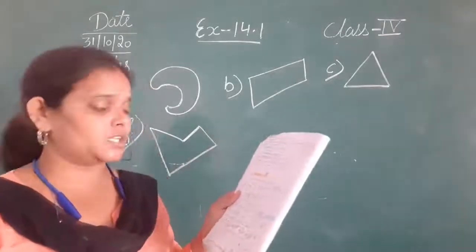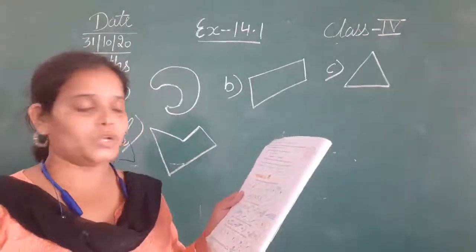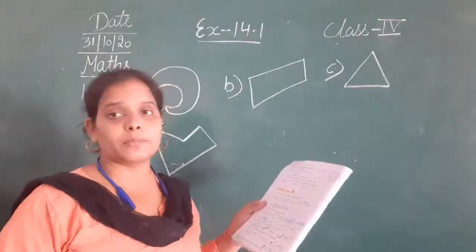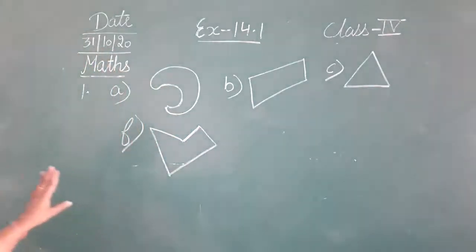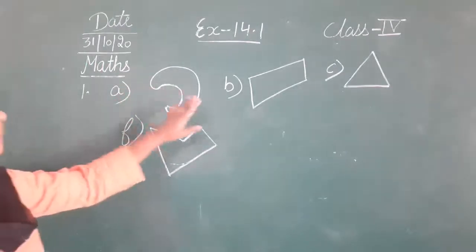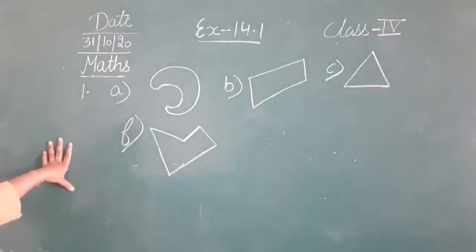No, it is not. H, no. I, no. So these are not at all simple closed figures. These are the answers of the first one, that is A, B, C and F. They all are the simple closed figures given in your book at question number 1 of exercise 14.1.